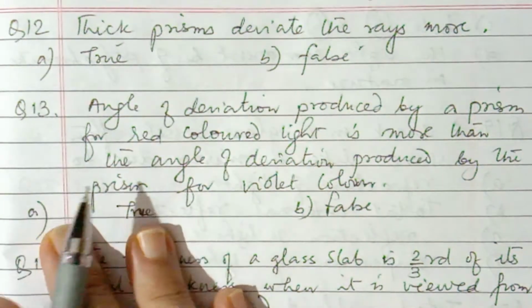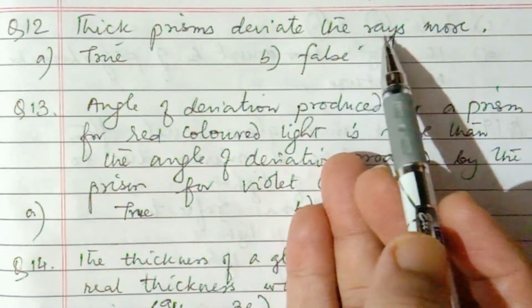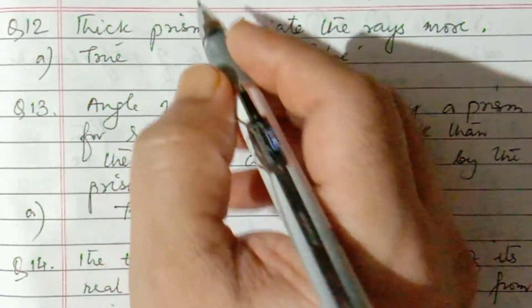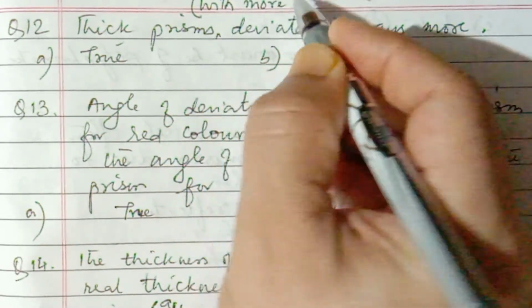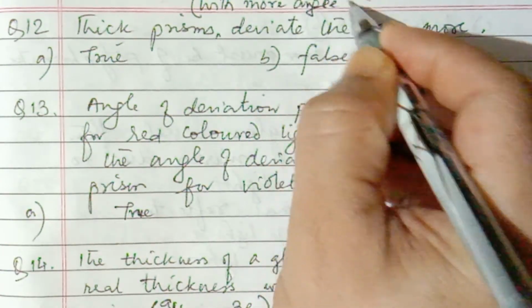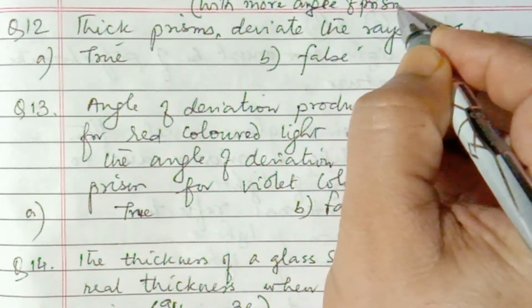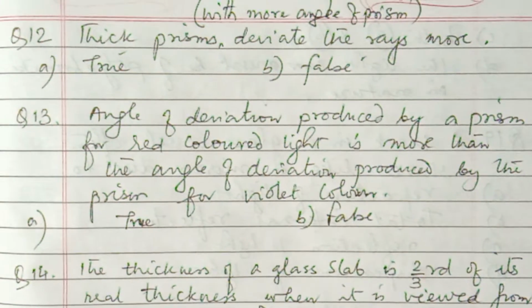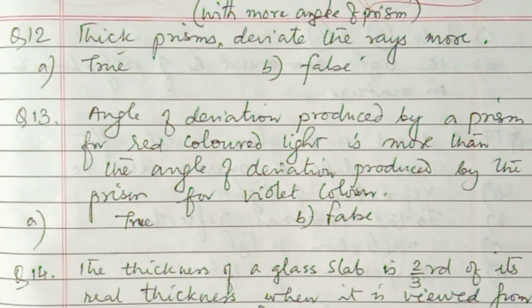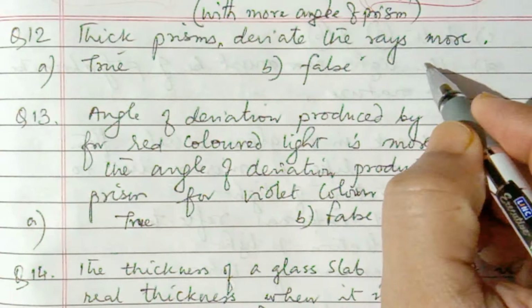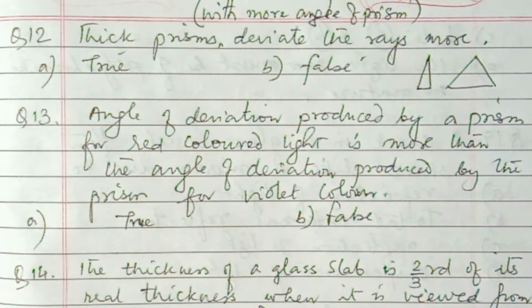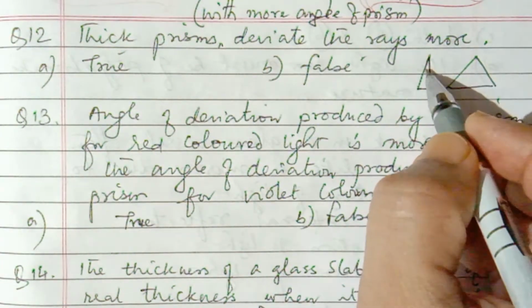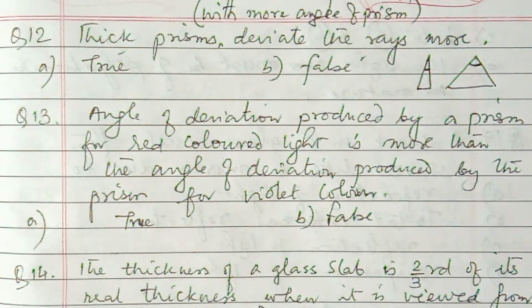Okay, question number 12. Thick prisms deviate the rays more. Okay, so thick prisms means with more angle of prism, then larger angle of prism. So this way you can think: thin prism, thick prism. So the angles are different.